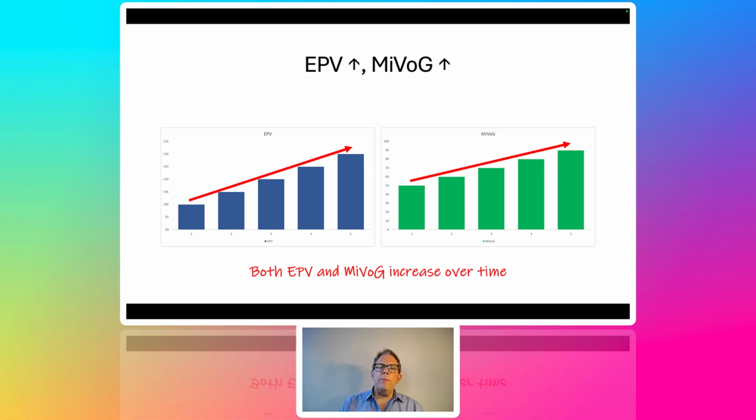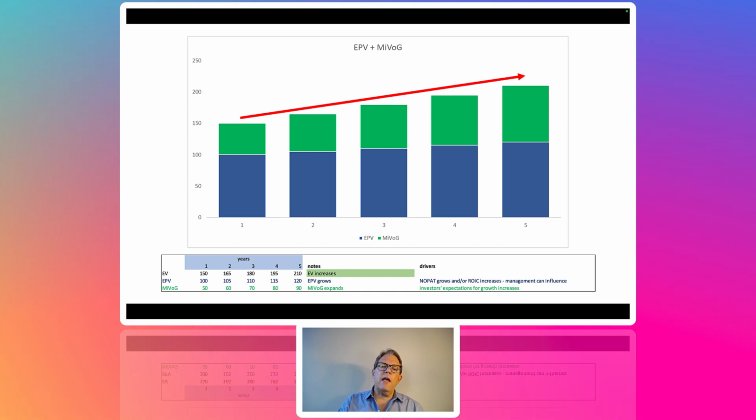What I've talked about before, and will talk about more in the future, is the idea that earnings power value is derived by the company's financial performance, while market implied value of growth is investor expectations for future growth of the company. So blue on the left is driven by the fundamentals of the company. Green on the right is really investor expectations. So in our first case, earnings power value goes up and investor expectations for growth goes up. And you can see the stock price goes up.